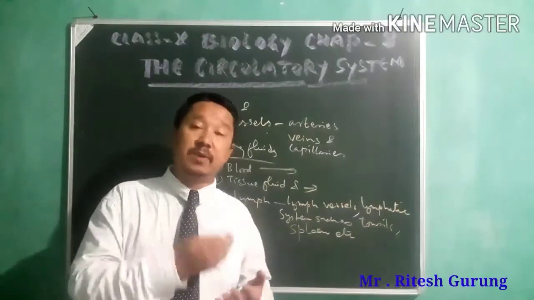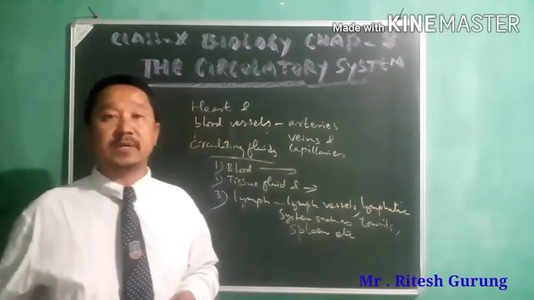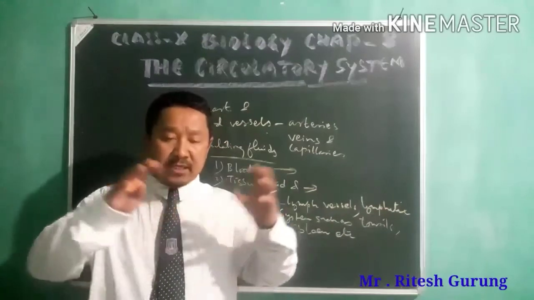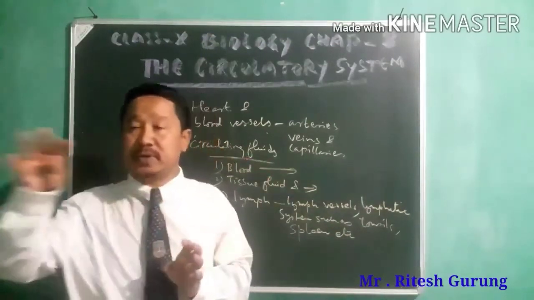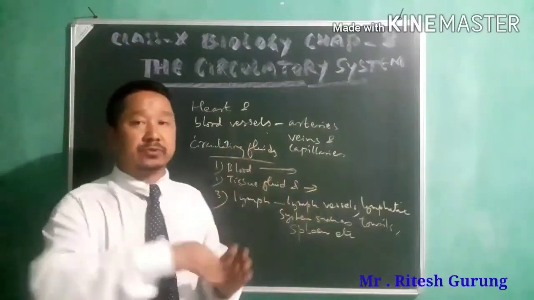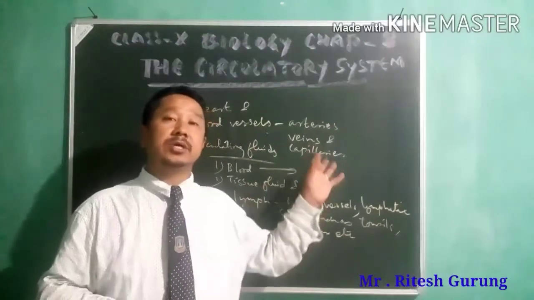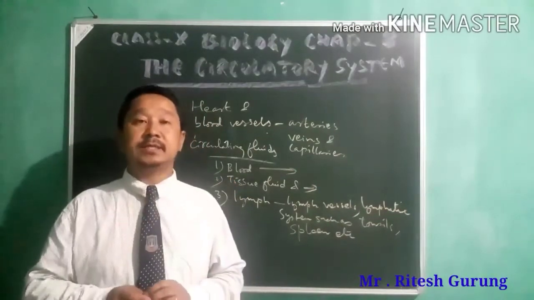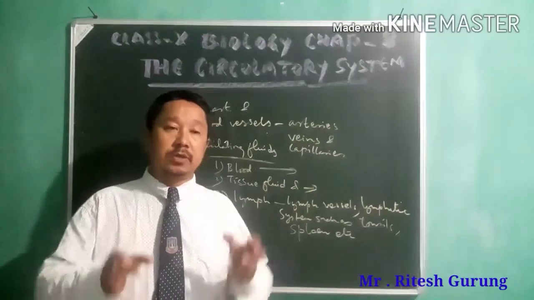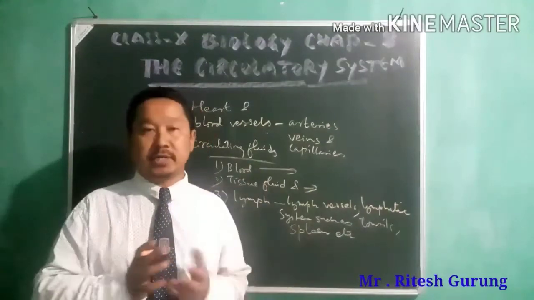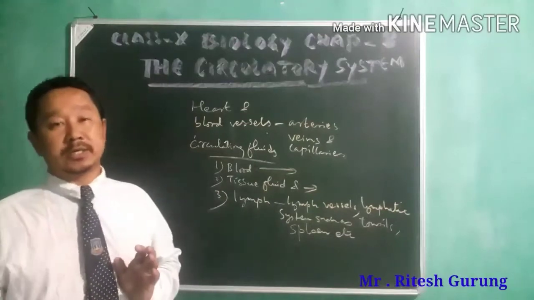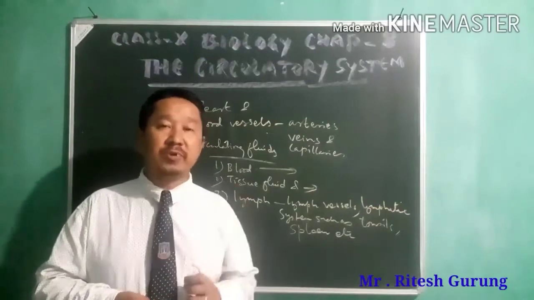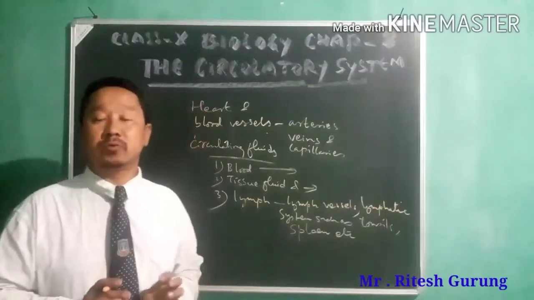That means by means of blood itself, and taken to the target places where those hormones can execute their functions. So collecting all those things from one region to a different region, carrying them from one place to the other place, is done by your circulatory system. That means the circulatory system is a very important system which transports all those materials in the body from one region to the target regions. This is what we understand as your circulatory system.